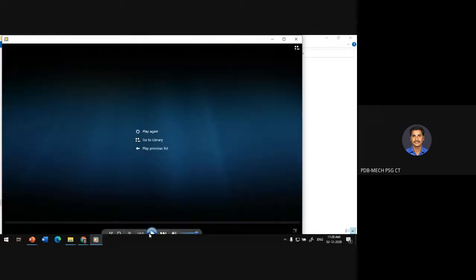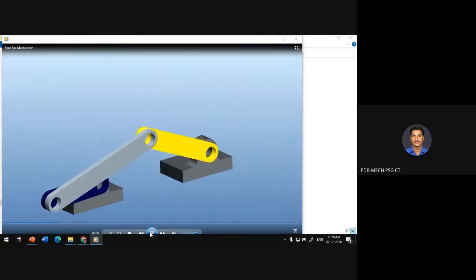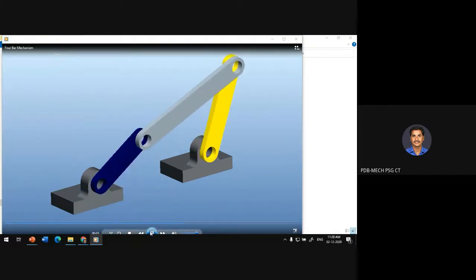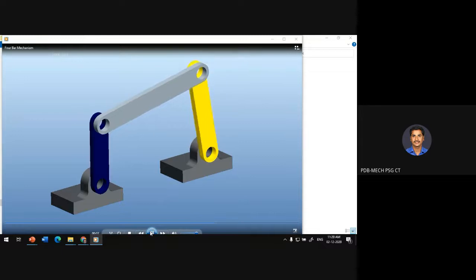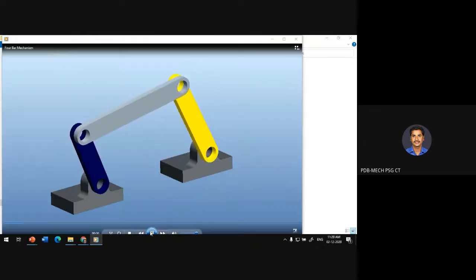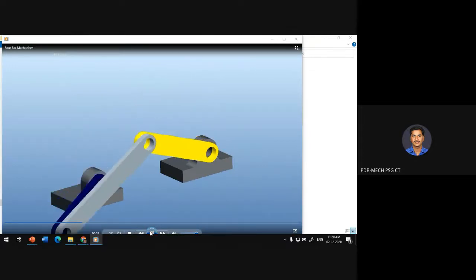Please observe this carefully. This is one toggle position, correct or not? Your coupler and crank are in line. So at this position, what is the position of the rocker? It is fully on the left side, sir. Yes, to the extreme position on the left side.